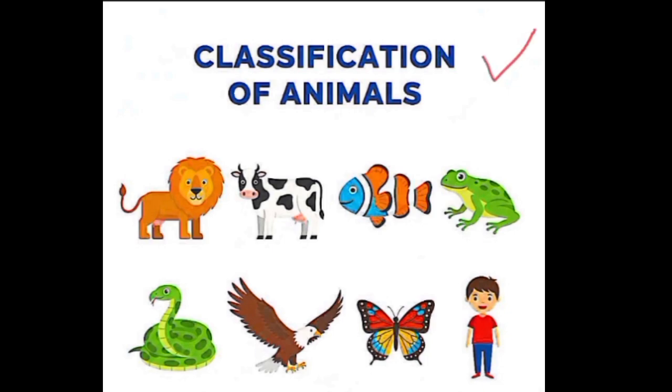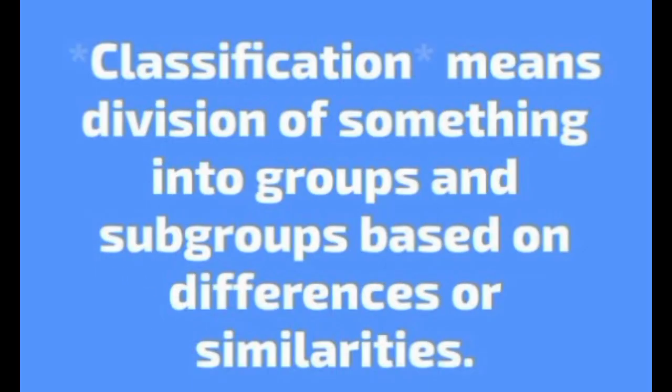First we will discuss what is meant by classification. Classification means division of something into groups and subgroups based on differences or similarities. Means in classification we divide something into smaller groups or subgroups based on any difference or similarities. Means we make groups of something for easy discussion, for easy study. So our topic is classification of animals.